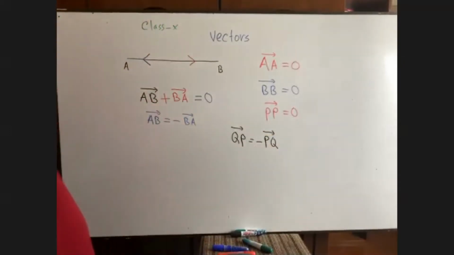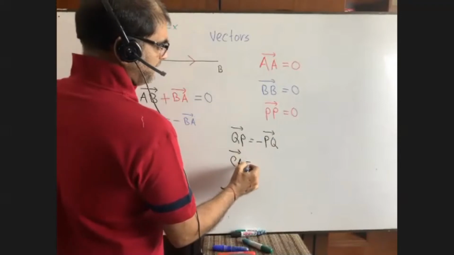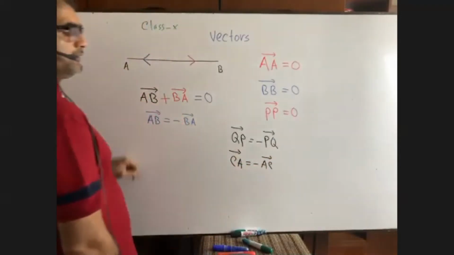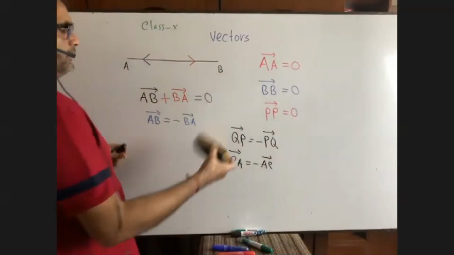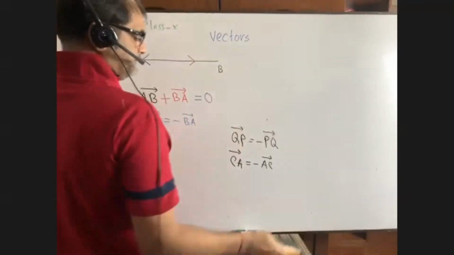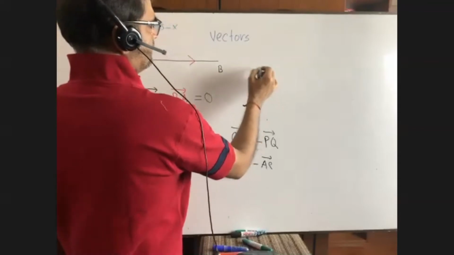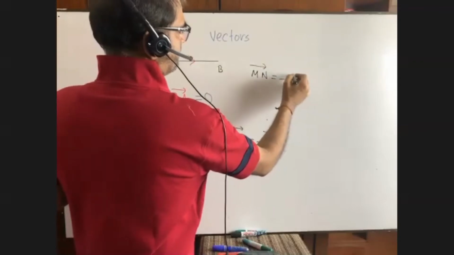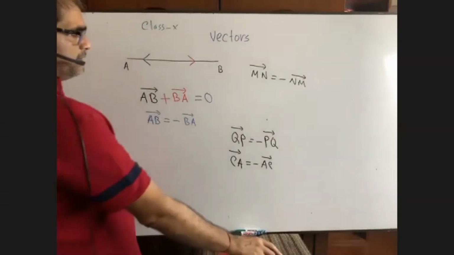Is it? I can write CA is equal to minus AC. Can you write? Have you got me? I can write also MN is equal to minus NM. Please talk to me. That's good, not a matter.